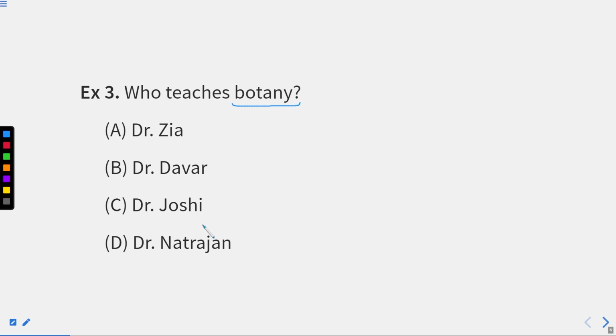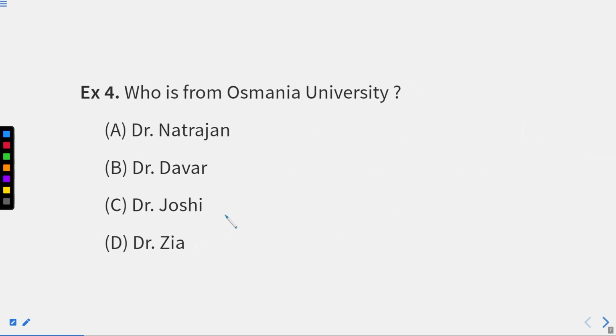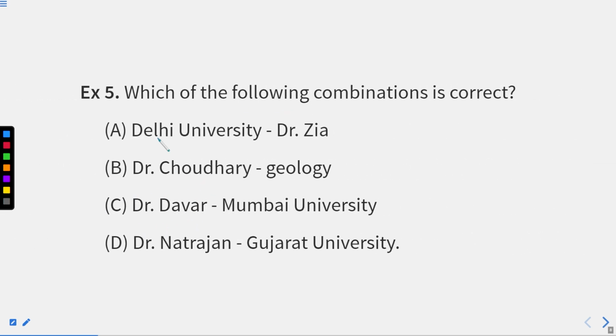So read the question so that you will get the direction in which you are supposed to proceed with the instruction, right? Now, the fourth is, who is from Osmania University? We need to figure out that as well, out of the 4 professors given in the option. And the fifth question says, which of the following combinations is correct? Now we need to figure out whether the university name is aligned with the professor name or not. So we need to check which of the 4 options is correct, right? You need to figure that out.